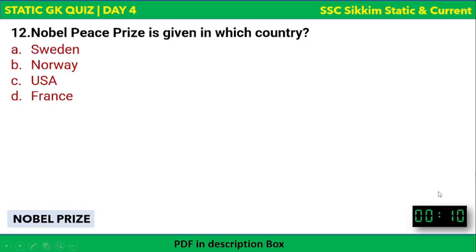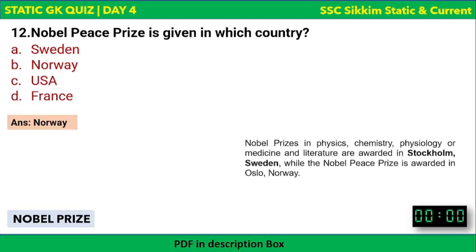Next. Nobel Peace Prize is given in which country? The options are there and your time starts. Nobel Peace Prize, remember it? It is given in which country? So Nobel Peace Prize, it is given in Norway. There are 6 Nobel Prizes, and out of those, physics, chemistry, medicine, economics and literature are awarded in Sweden. Whereas Nobel Peace Prize is awarded in Norway.